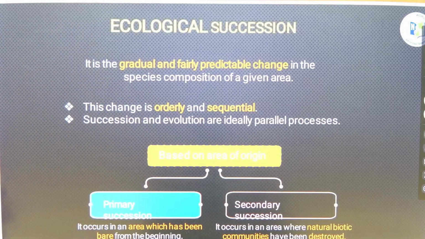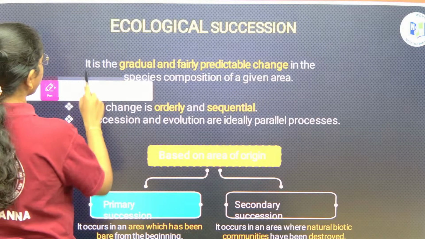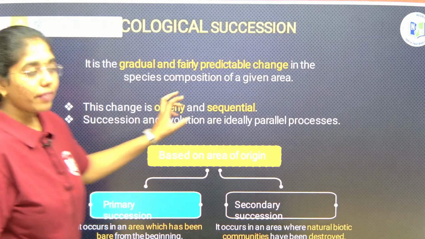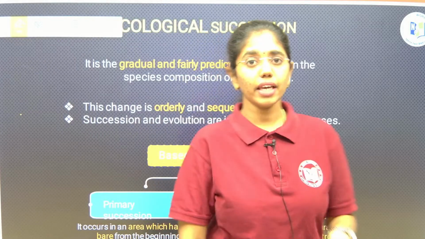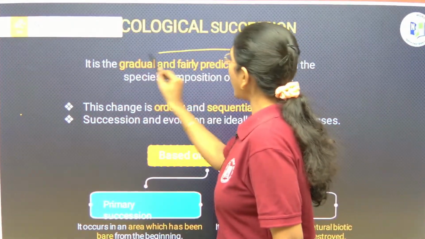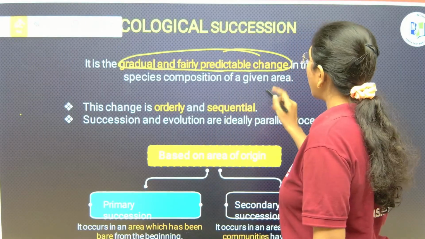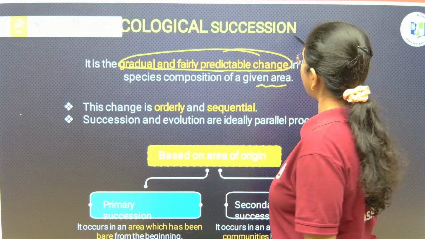Now, we will directly move on to ecological succession. It is the gradual and very predictable change of species composition of any given area. In any given area, the gradual and very predictable change that we see is addressed as what?